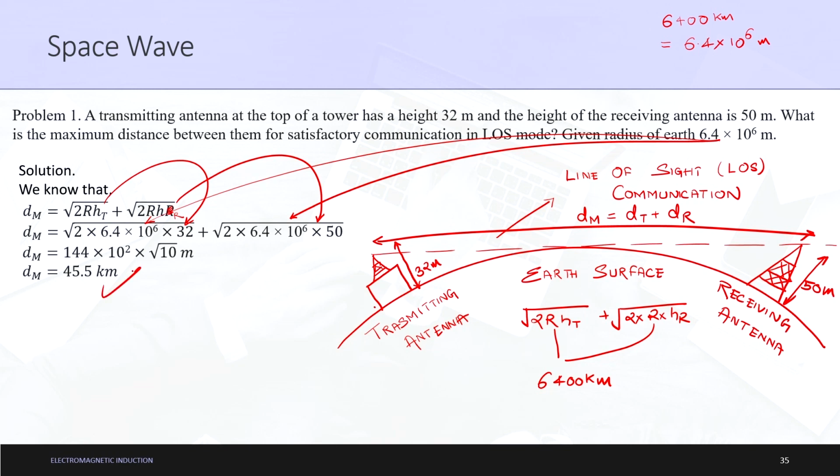For this lecture I will stop here. Our space wave propagation is completed. In the next lecture we will start with what is modulation and its necessity. For this lecture, thank you.